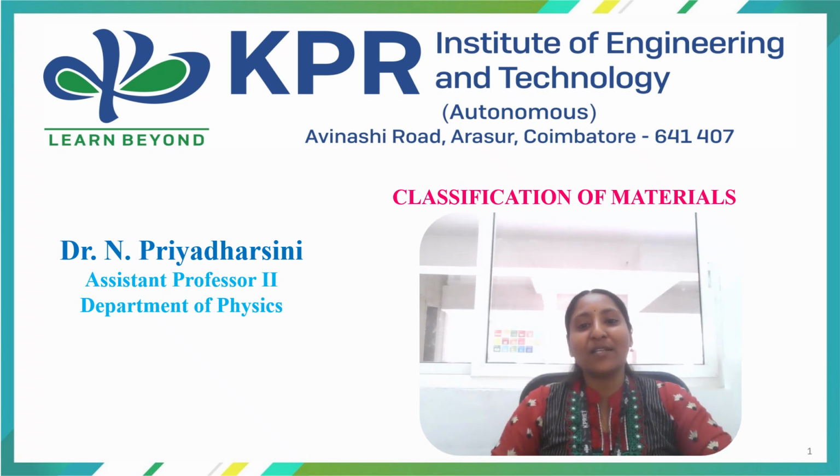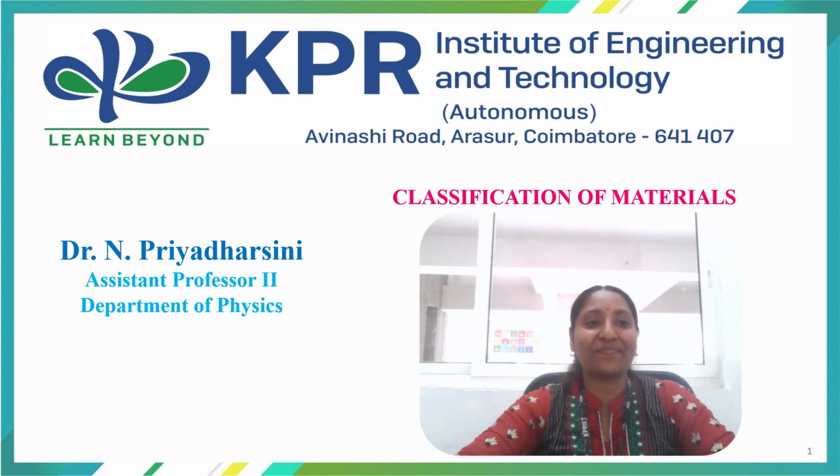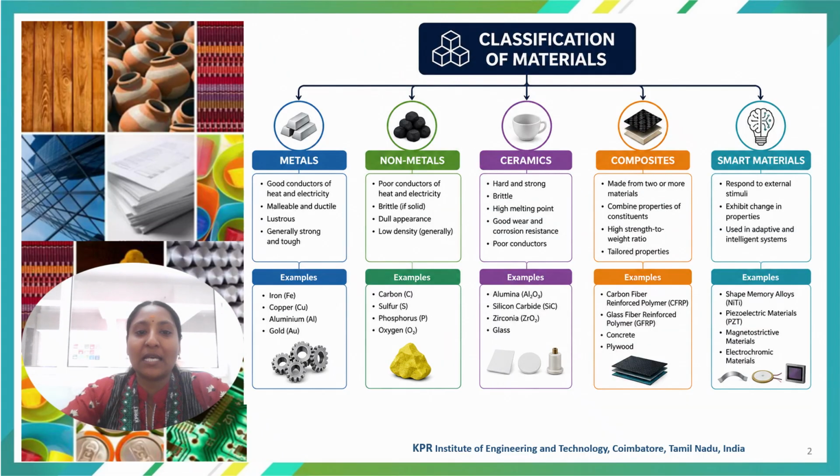Good morning all. Today I am going to discuss classification of materials. Materials are broadly classified into five types: metals, polymers or non-metals, ceramics, composites and smart materials. Metals are divided into two types: ferrous and non-ferrous materials. I will discuss that later in the next slide.